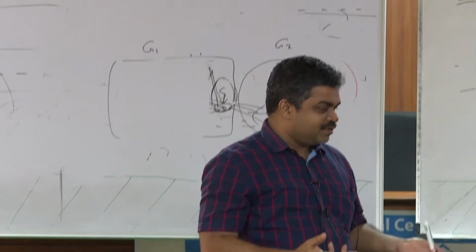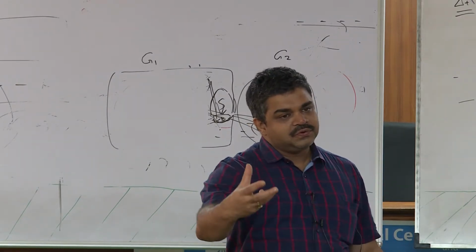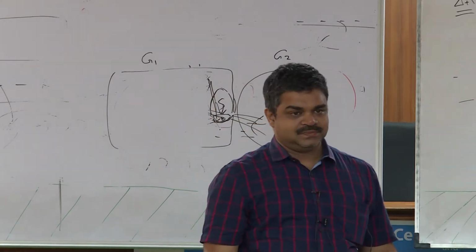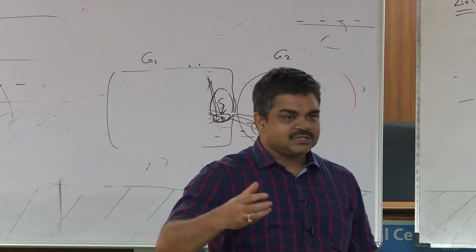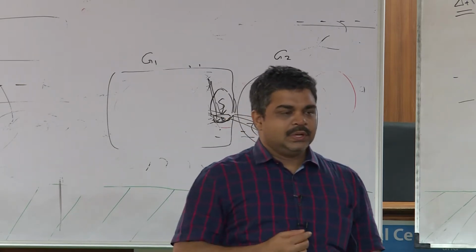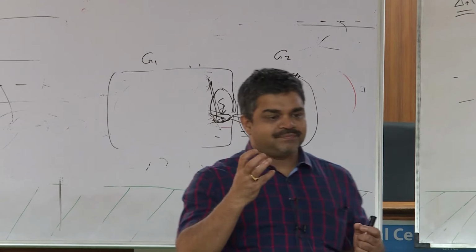First you prove it for n equal to 1, 2, 3, etc., and then you have an induction hypothesis, and then you extend from n minus 1 to n. That's what you do. So suppose you want to prove something.